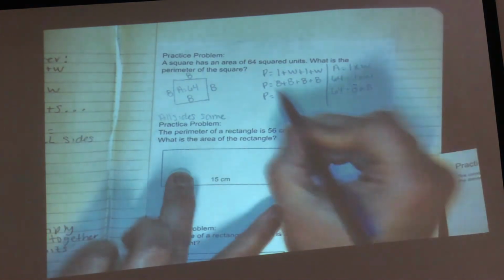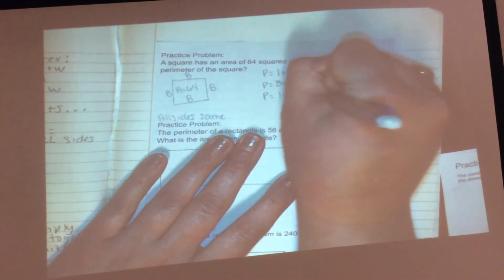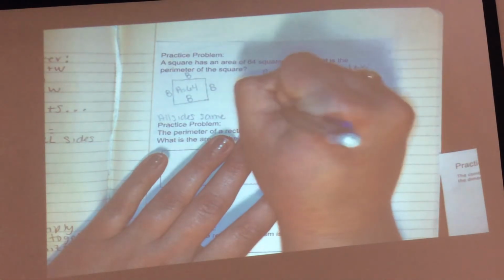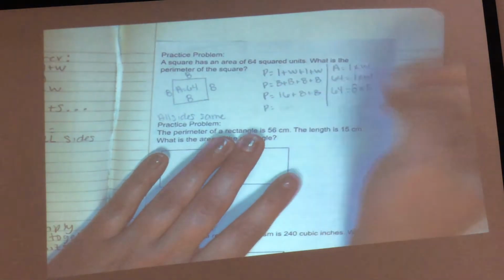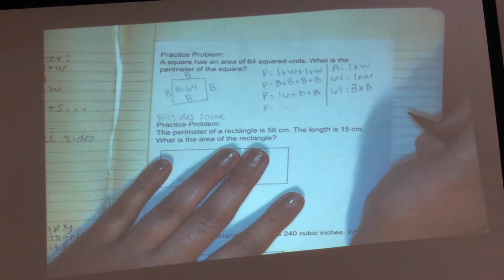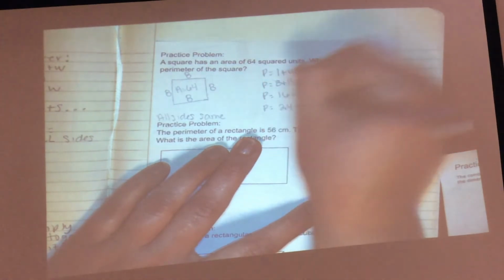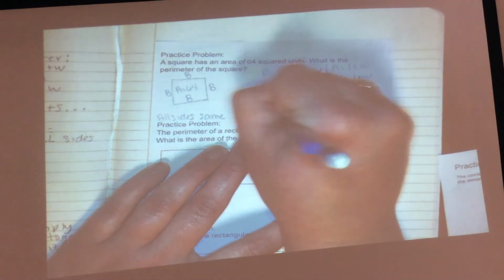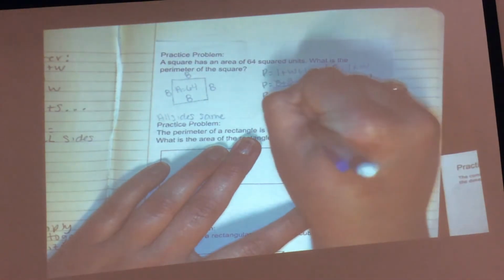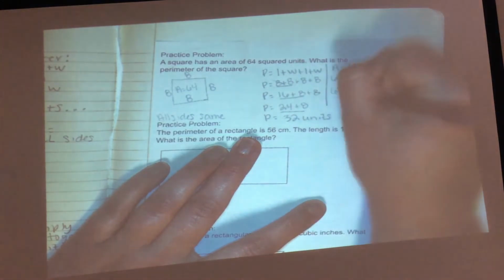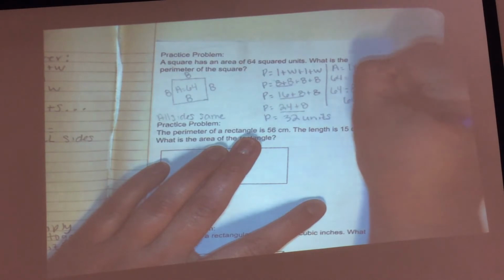Yes. Okay. 8 plus 8 is 16. 16 plus 16 is 32. Wait, no, it's not 24. Alright, 8 plus 8. A little order of operations going on here. 24 plus 8 is 32 units. Times 2 is 64. This was 64 square units.